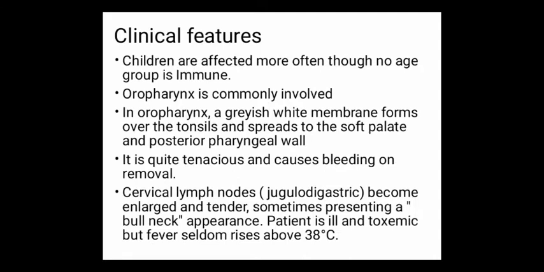Clinical features. Children are affected more often, though no age group is immune to the disease. The oropharynx is commonly involved. In the oropharynx, a grayish white membrane forms over the tonsil and spreads to the soft palate and posterior pharyngeal wall. This membrane is quite tenacious and causes bleeding on removal.